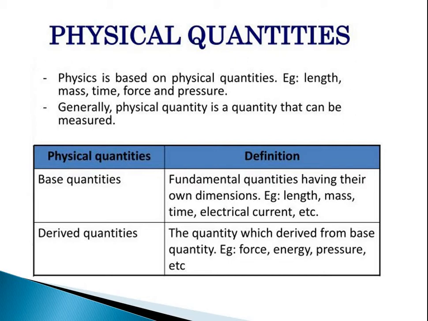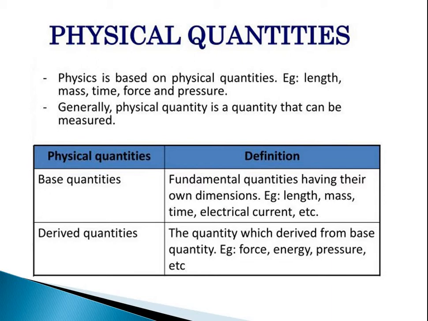For example, distance is the basic thing which is measured in terms of length. But if you want to measure velocity, then it is the combination of distance and time. Distance per unit time is nothing but the velocity. If you want to measure acceleration, then velocity per unit time is nothing but the acceleration.